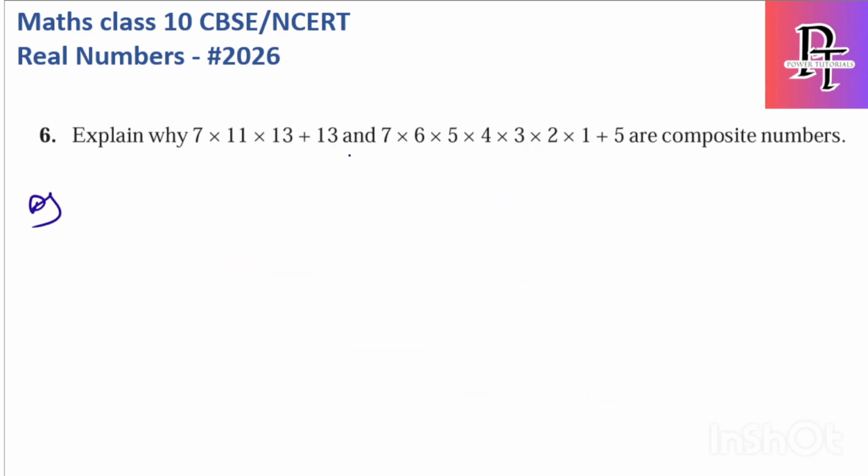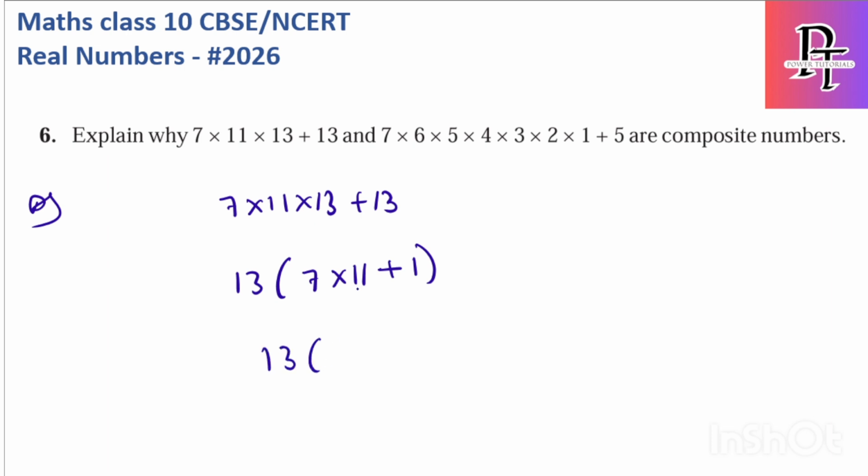Okay, let's see the sixth question. Explain why these numbers are composite numbers. Let's do one by one. 7 into 11 into 13 plus 13. If you notice here, 13 is common. If I take 13 as common, I will get 13 into 7 into 11 plus 1, which is 13 into 78, since 77 plus 1 is 78.